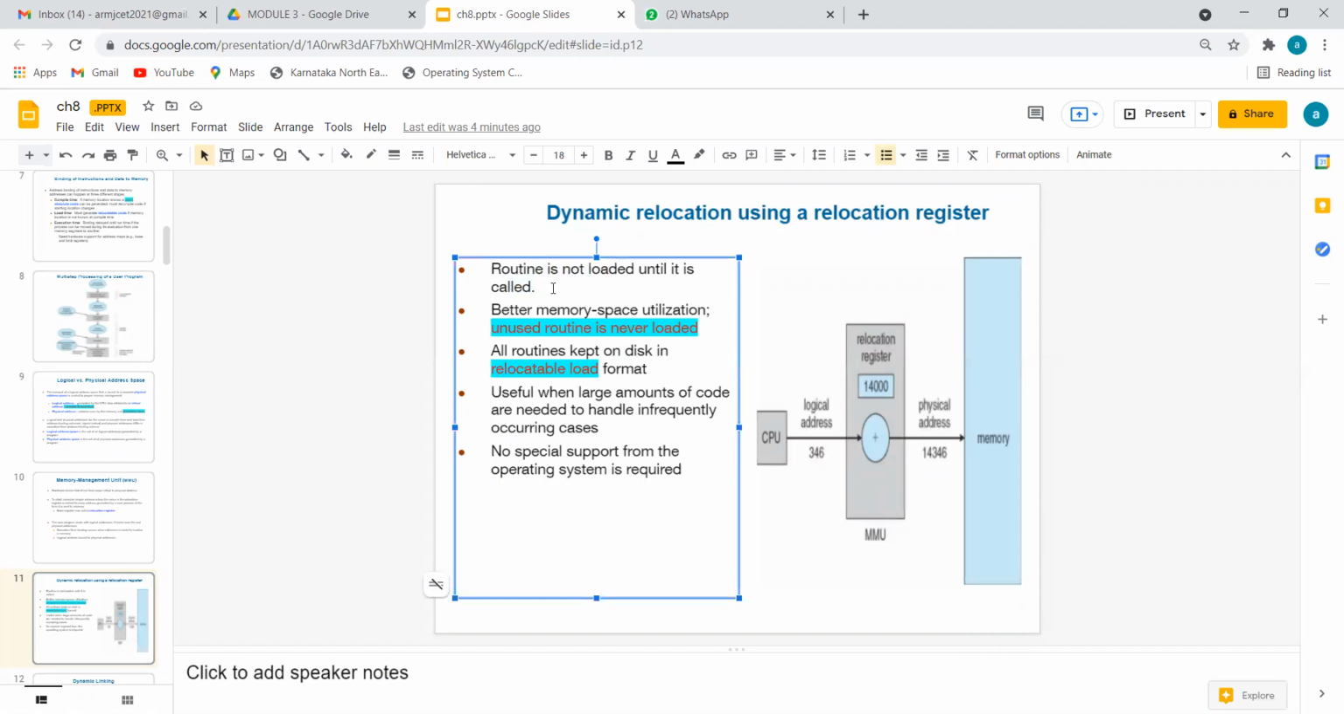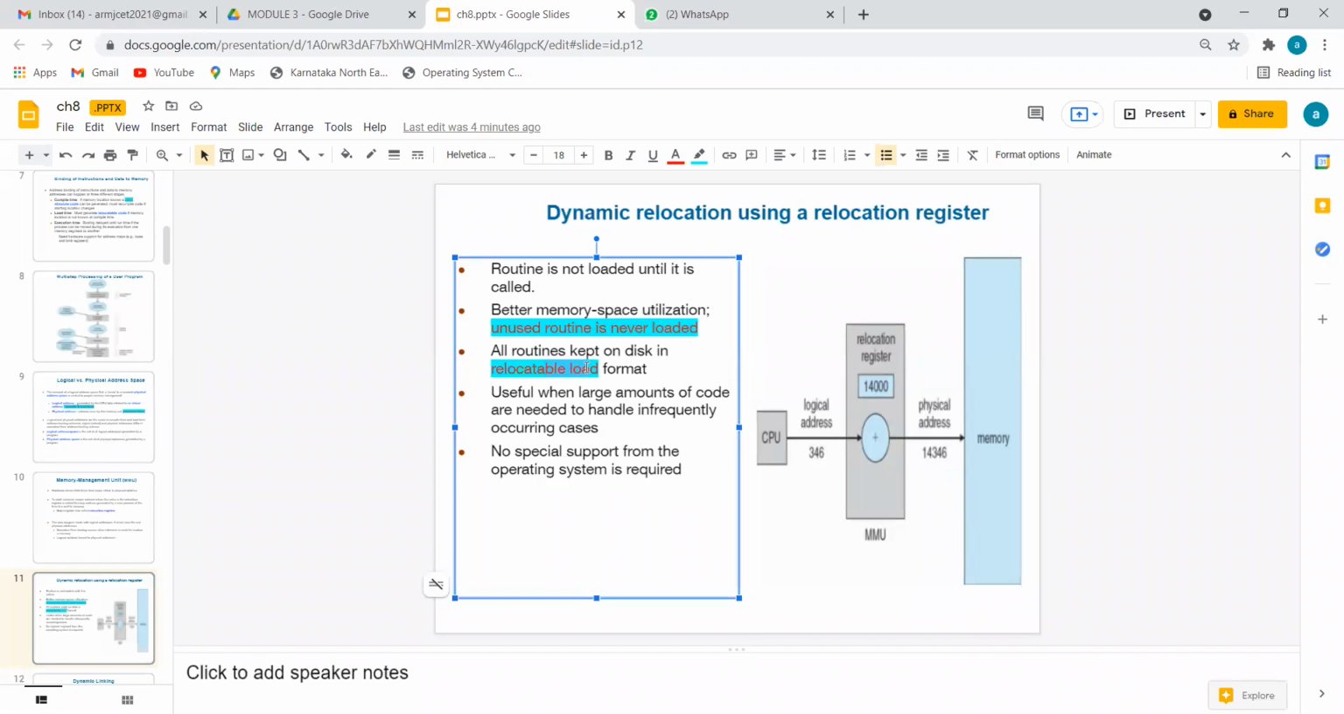Okay, we should not load the routine into memory until it is called. Only when it is called, at that time we have to load. If a routine is unused or never called at all, don't load it and waste the memory. So all routines must be kept in relocatable format. That means at any time you should be able to change them.